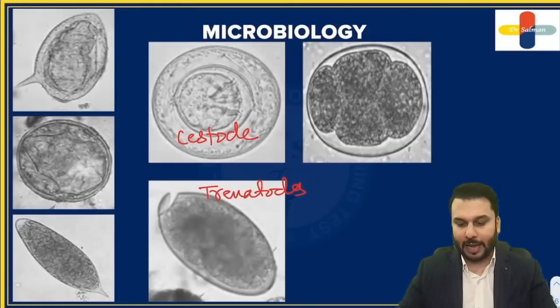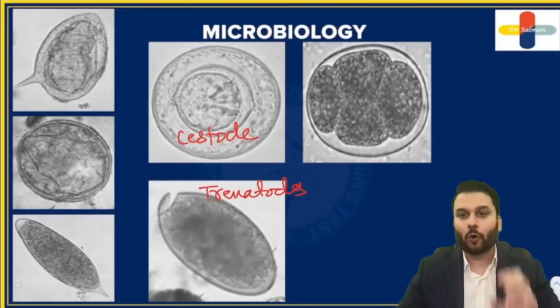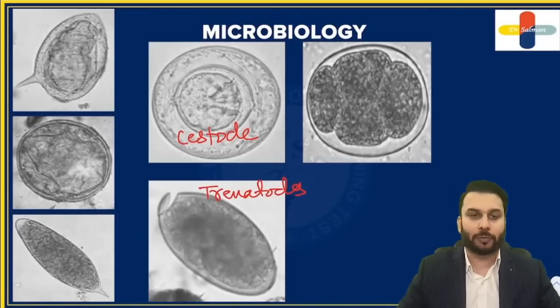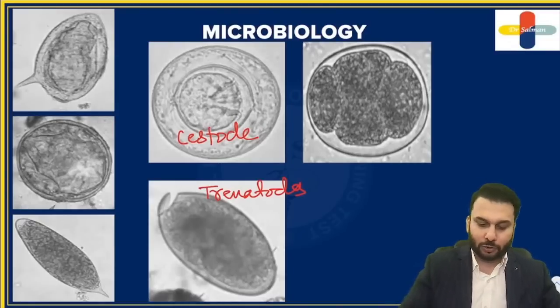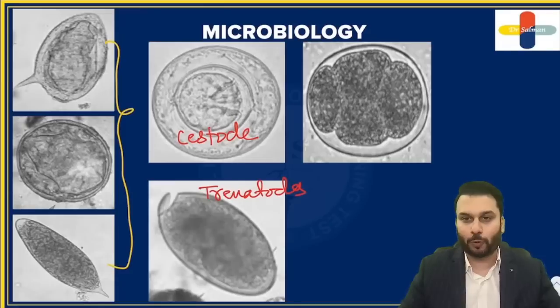Trematodes basically have the operculated egg. Now, one trematode called Schistosoma is an exception. Schistosoma does not have an operculum. So these three eggs that I'm showing you on this side are the eggs of Schistosoma. Schistosoma does not have this operculum.